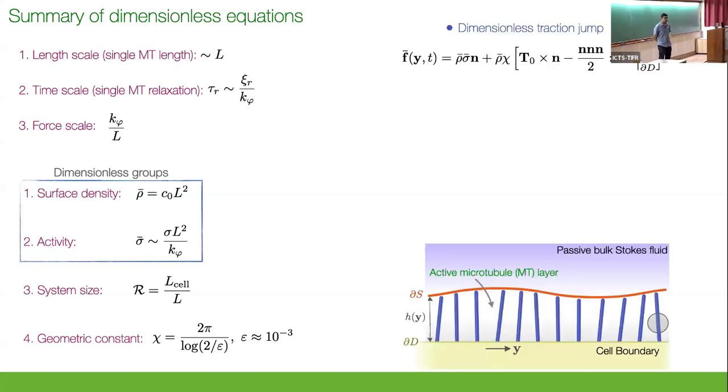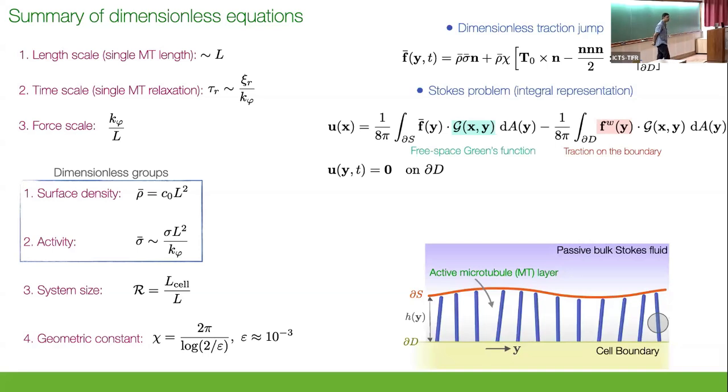So if I want to summarize, this is the structure of the problem. You tell me what is the orientation of the bed. I know what is the surface traction jump. From that, I can solve the Stokes problem. And I've recast the PDE as an integral equation over here, which you can do because it's a linear homogeneous PDE. I won't go into the details, but you can solve this equation for the unknown velocity U. And once you know U, you can evolve the polarity field N as follows.